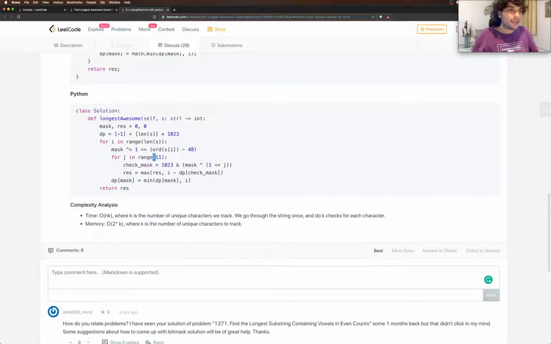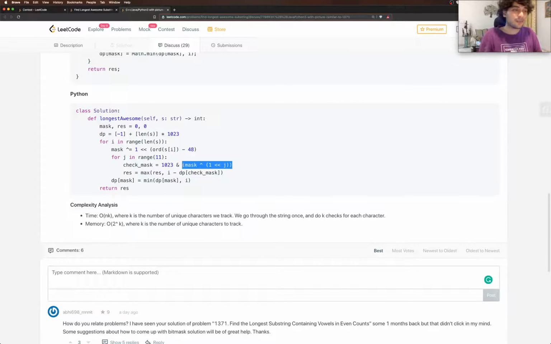So the way they do that is they set j from 0 to 10, both of them included: 0, 1, 2, 3, 4, 5, 6, 7, 8, 9, 10. You get the one-hot encoding for all the numbers from 0 to 10. You do an XOR with the mask. So when you do it with 0, it's gonna flip the 0th bit, the bit corresponding to number 0.